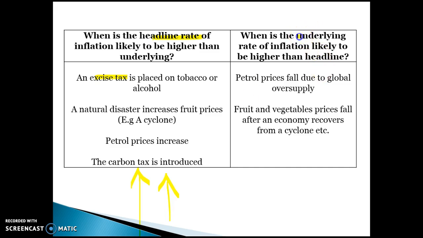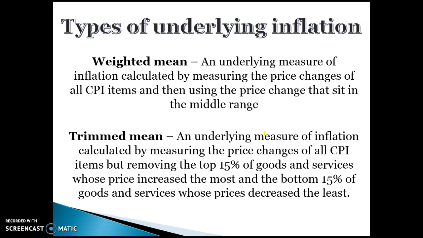But the underlying can also be higher than the headline, and the underlying will be higher than the headline when the price of volatile items is going down, because the downward fall in those volatile items will be included in the headline but not in the underlying. So at the moment the underlying is slightly higher, and that's because petrol prices are relatively low. That's getting included in headline but not underlying. Fruit and vegetable prices are falling, for example, after we recover from a cyclone, that would be included in headline but not underlying. So the headline would go down but the underlying wouldn't. Okay.